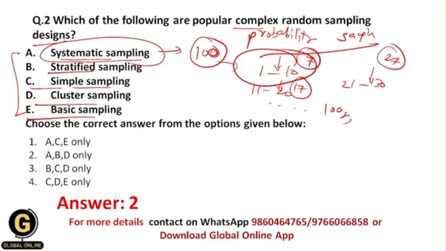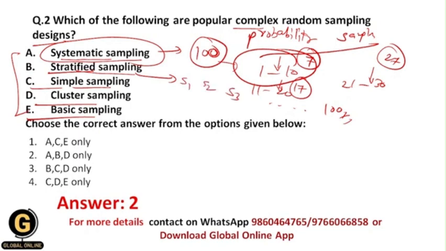Next is stratified sampling. Stratified sampling is done when there is a heterogeneous population, whenever the population includes people with many different characteristics. So for example, here I have a heterogeneous population. What I am going to do is divide this population into different subgroups, for example S1, S2, S3, and so on.